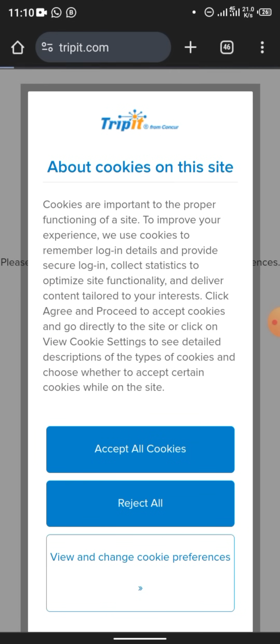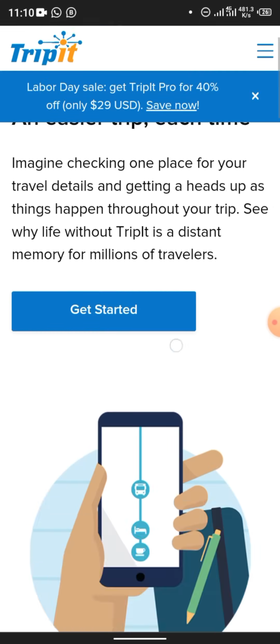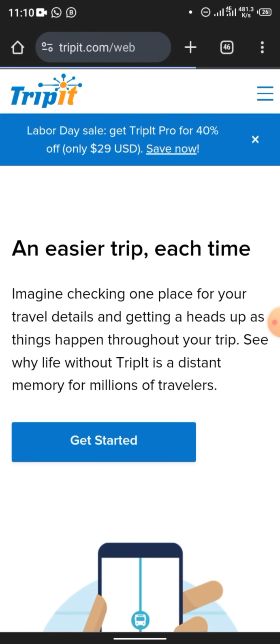Just let this load. Let me accept all cookies. Make sure you tap accept all cookies. You can see now, this is the site. You tap get started, then log in with your Google account, or create a new account, or just continue with Google, any one of them. So that is for TripIt.